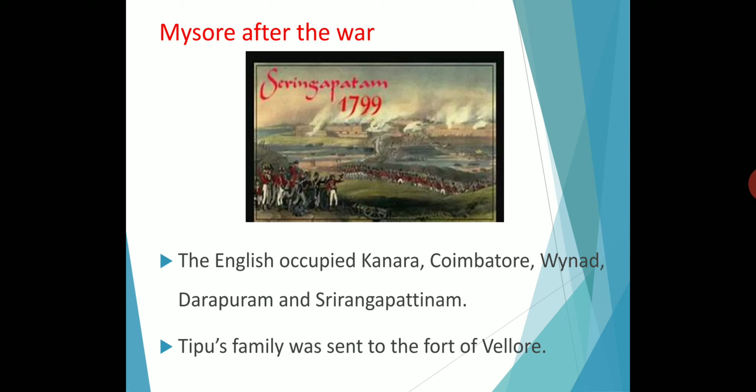Before Hyder Ali, the Wadayar dynasty was the ruler of Mysore. But Hyder Ali was a normal person. He defeated Krishnaraja Wadayar and captured Mysore. After the death of Tipu Sultan, the British East India Company again gave the kingdom to Krishnaraja Wadayar, the Hindu ruler, but Tipu Sultan was a Muslim ruler.